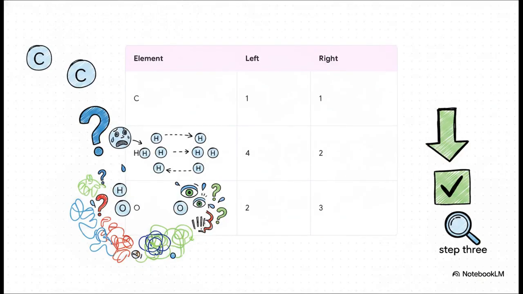Look at carbon. Totally innocent. One going in, one coming out. But move down to hydrogen. We have 4 atoms entering the reaction, but only 2 coming out. And oxygen? A total mess. 2 going in, and a really bizarre 3 coming out.